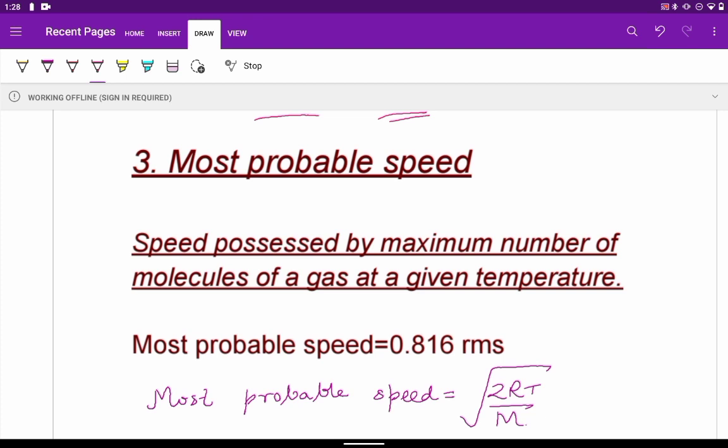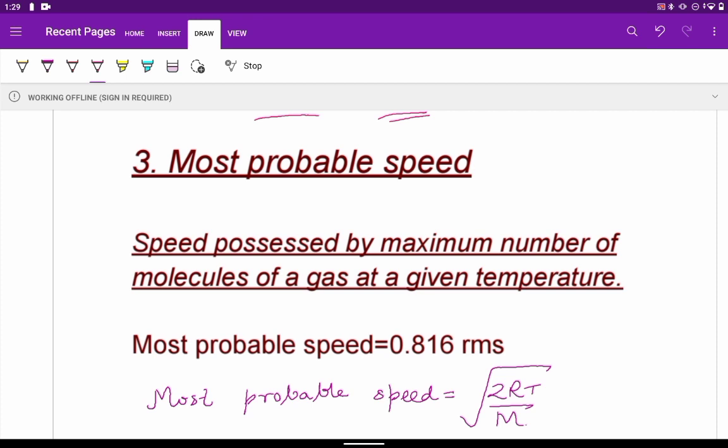Third is most probable speed. In a gas, different molecules have different speeds, but there will be a speed which is possessed by the maximum number of molecules of a gas at a particular temperature. That speed is the most probable speed, meaning more molecules possess that speed.